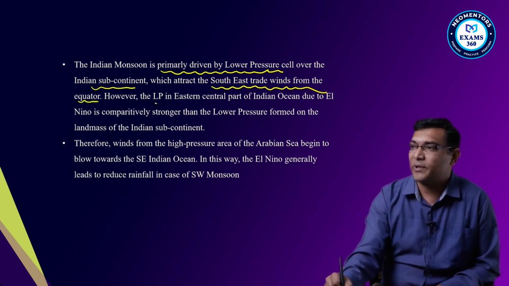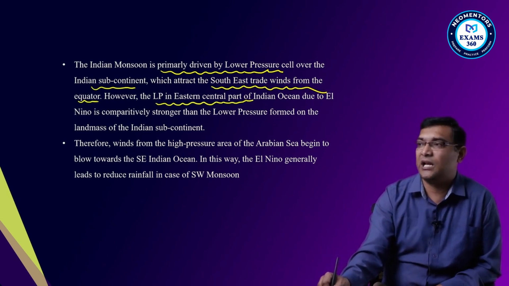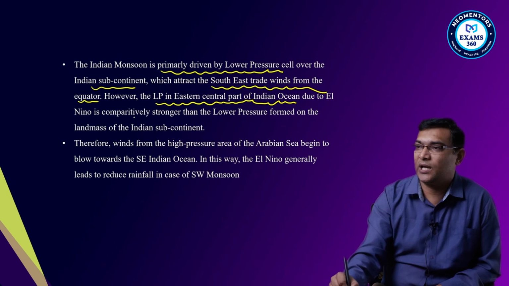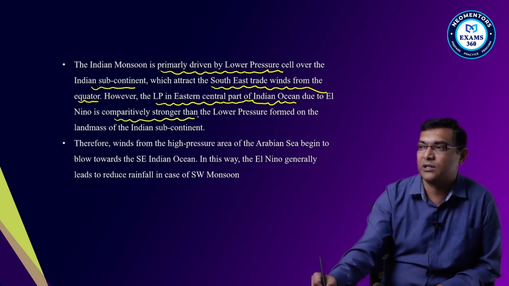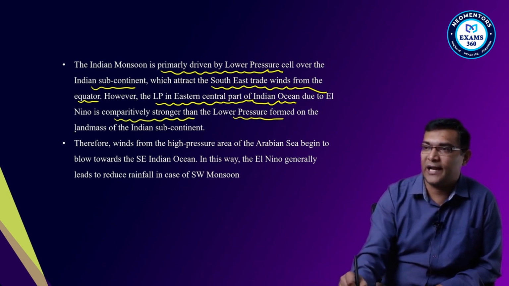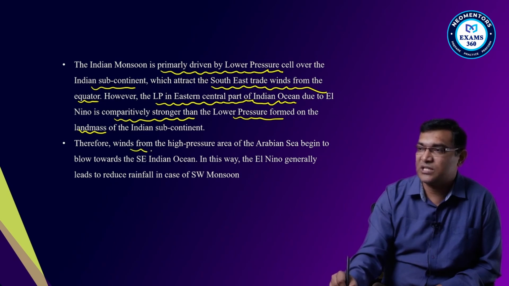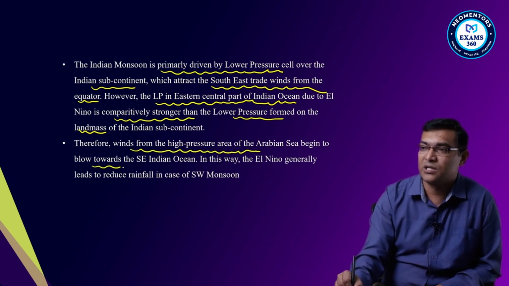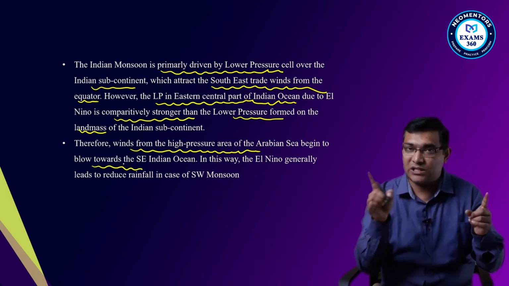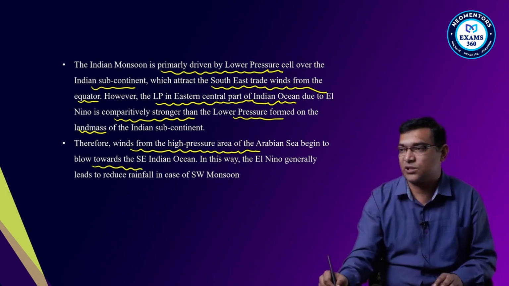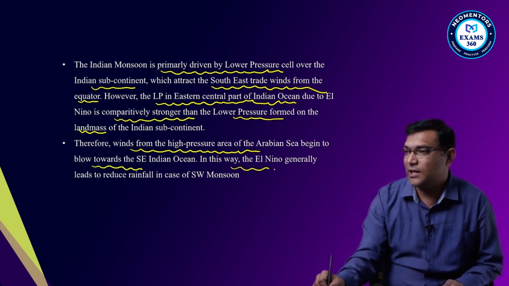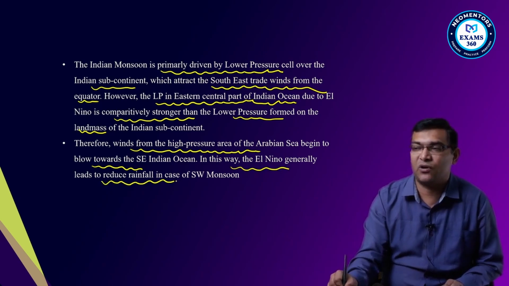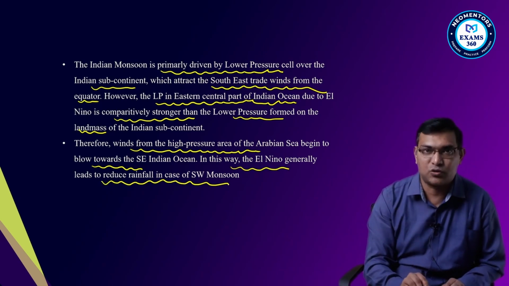However, the low pressure is on eastern central of Indian Ocean due to the El Nino, comparatively stronger than the low pressure formed on the landmass. So therefore the winds from the high pressure area of Arabian Sea begin to blow towards the southeast Indian Ocean. In this way, El Nino generally leads to reduced rainfall in the southwest monsoons.